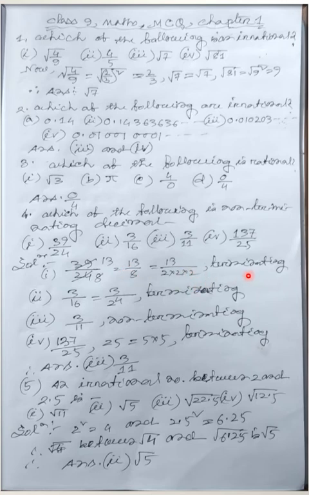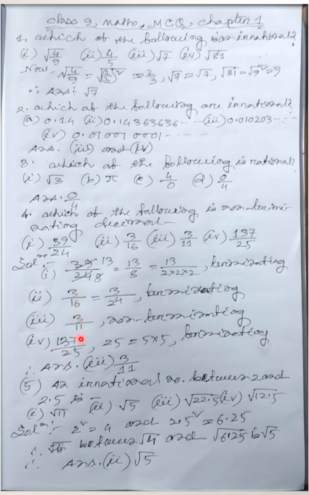It is a terminating decimal. Now 3 by 16. 16 means what? How many 2s are there? 1, 2, 3, 4. 2 2s are 4, 4 2s are 8, and 2s are 16. So it is also a terminating decimal because it is 2 to the power 4. It means 16 has only factors of 2. But you remember, if these 2s are cancelable, then you have to cancel them.